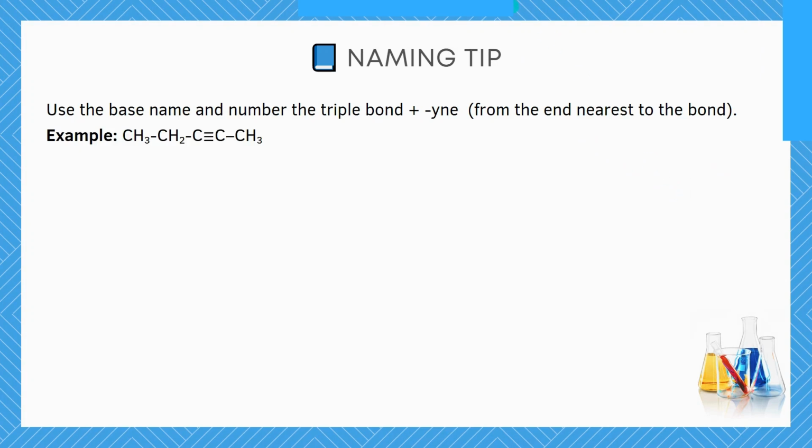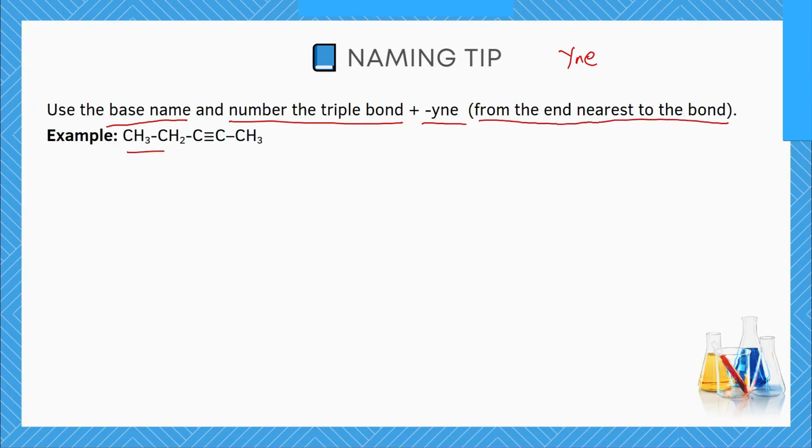The step says to identify the base name, use the base name or the parent name by counting the carbon atoms, and then number the triple bond and add the suffix yne. Yne is pronounced as "ine". Now remember to always number from the nearest end to the triple bond.